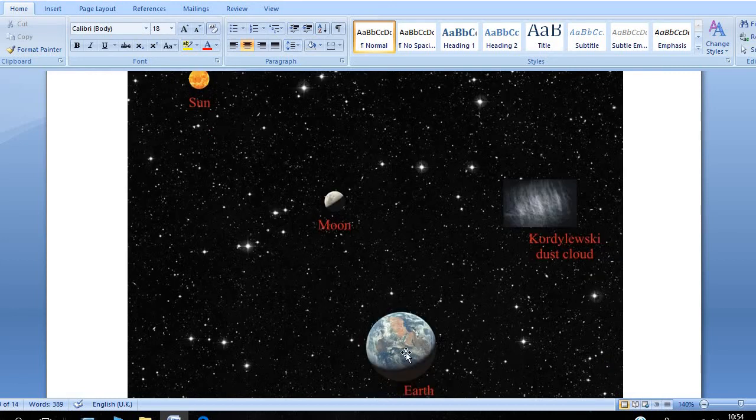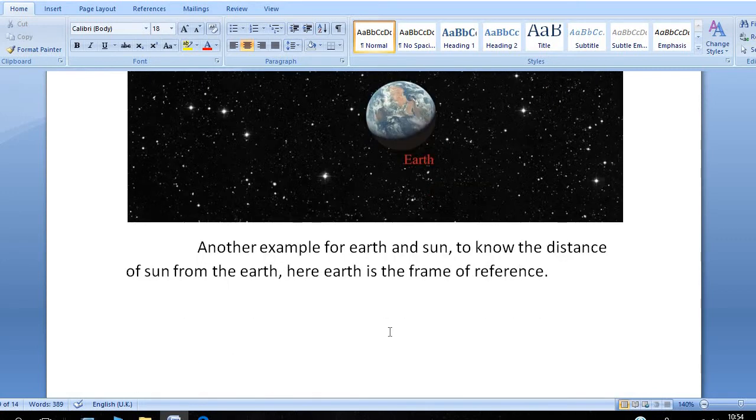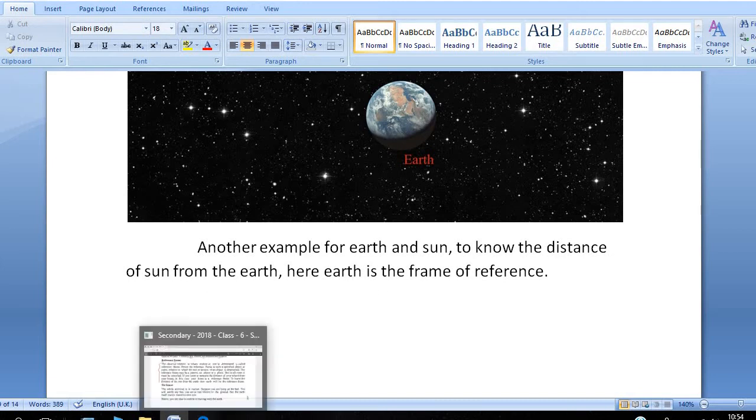So earth will be the reference frame when you measure the distance between sun and the earth. সূর্য থেকে পৃথিবীর ডিস্টেন্সটা মেজার করার জন্য তোমার আর্থ হবে রেফারেন্স ফ্রেম। So on the other hand, মুন থেকে পৃথিবীর ডিস্টেন্স মেজার করতে চাও তাহলে আর্থটা হবে রেফারেন্স ফ্রেম। So this is the example. To know the distance of the sun, the earth is the frame of reference. Okay.